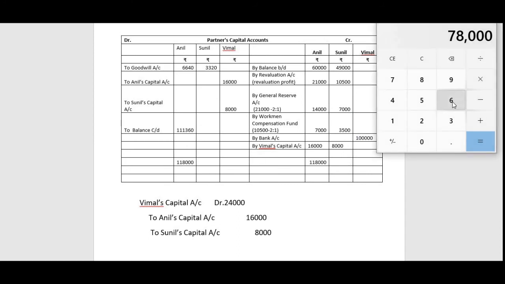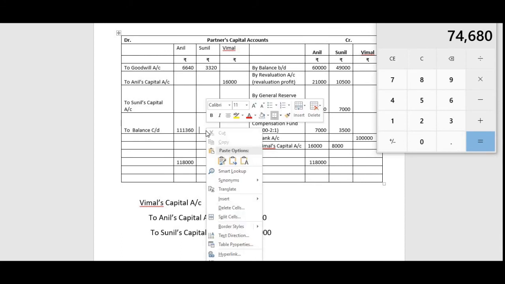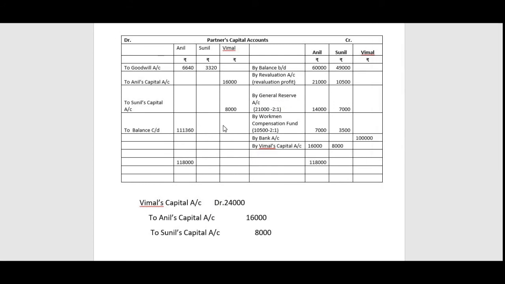That minus 3,320, 74,680 is the balance in this account. So the balance is 74,680, and here in Sunil's account the total is 78,000.